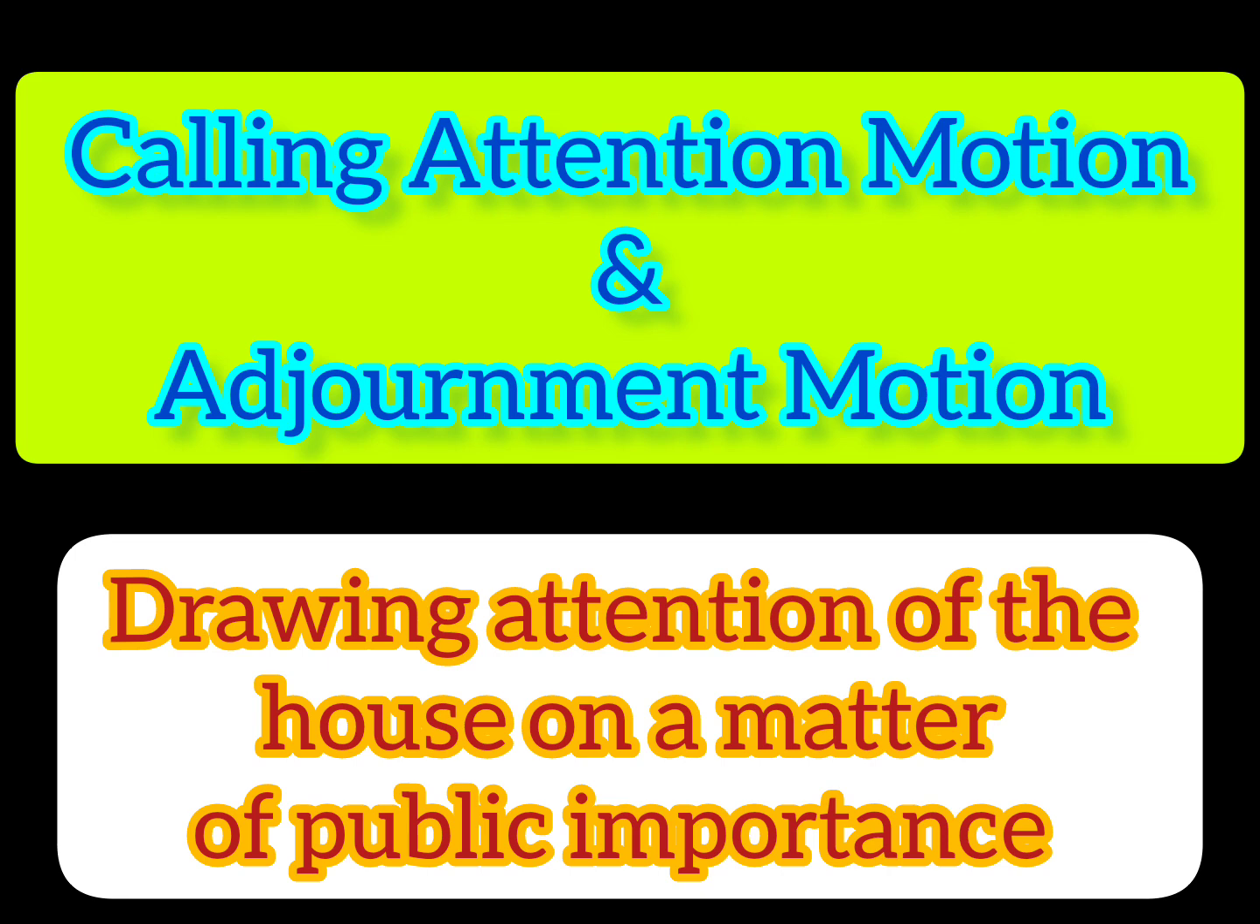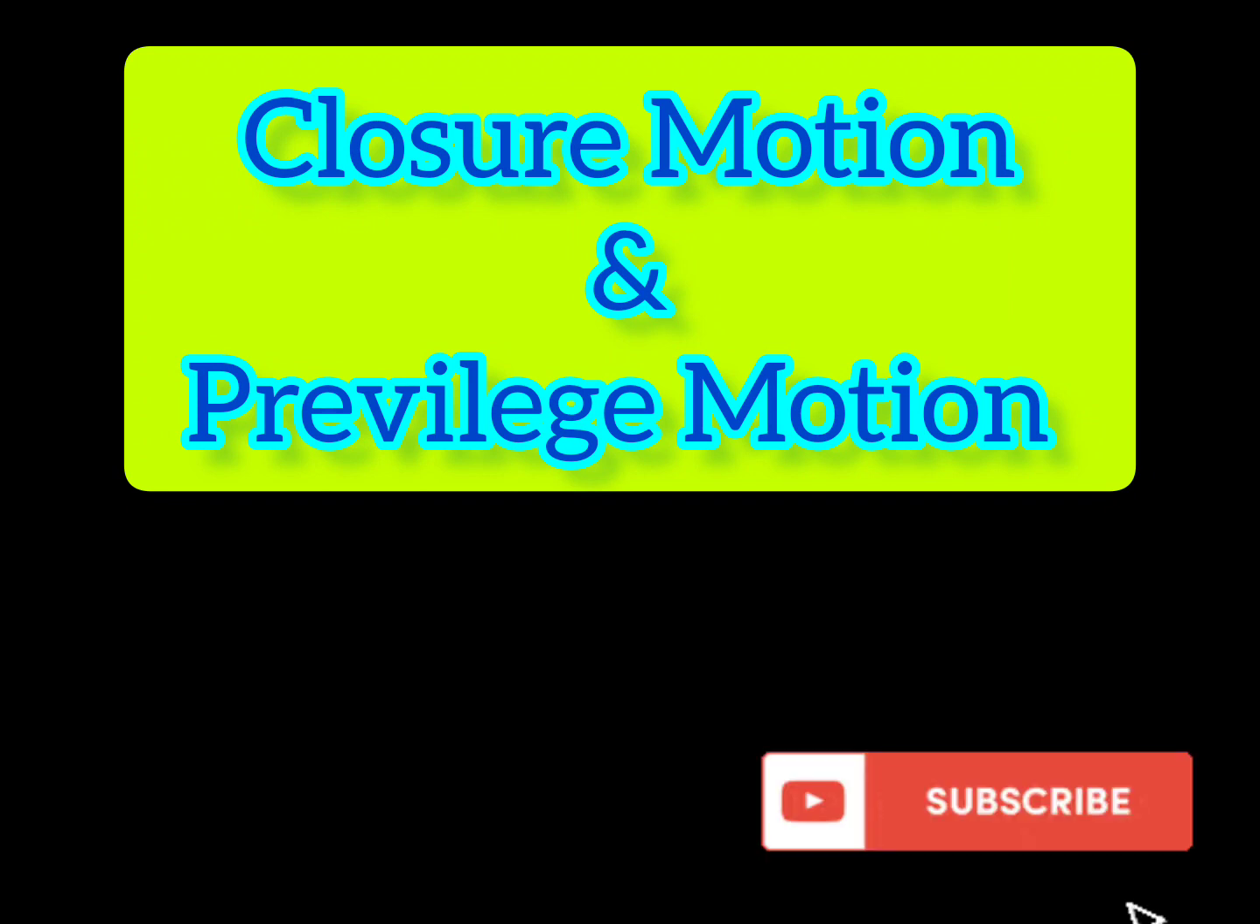So adjournment motion helps to draw the attention of the house on a matter of public importance, and calling attention motion helps to call the attention of a member on an issue of urgent public importance. That is the difference between the calling attention motion and adjournment motion. Now going to the next one, that is closure motion and privilege motion. At first we have to know what you mean by a closure motion.